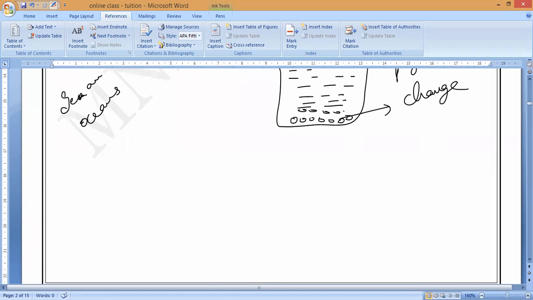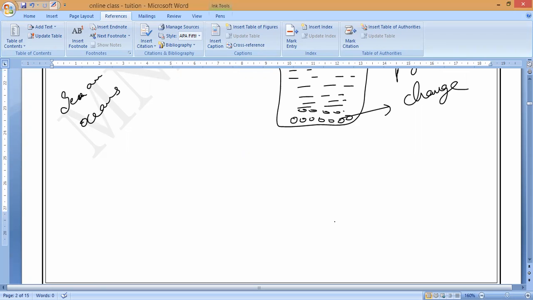Like that, we can make so many examples for physical change. Not all, but most of the physical changes are temporary changes, which can be easily reversed to form the original substances. That is what you have to remember. So physical changes we can also call by another name.